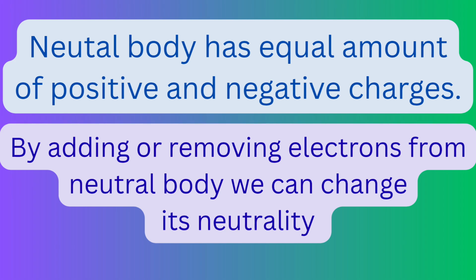So actually the reality is that neutral body has positive and negative charges both, but in equal amounts, so that both the charges cancel each other and the net charge is zero. So there is charge, but the net charge is zero.